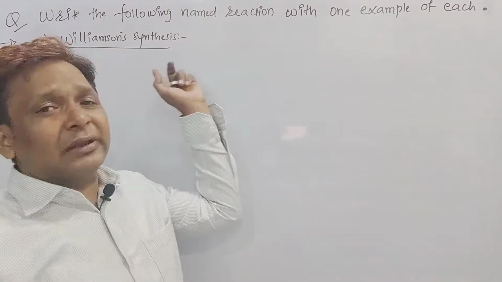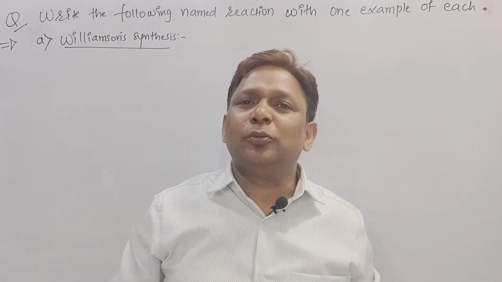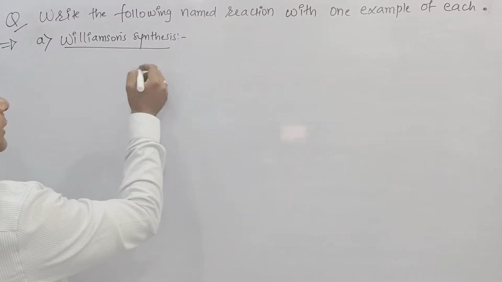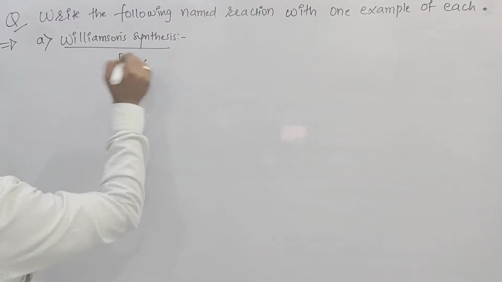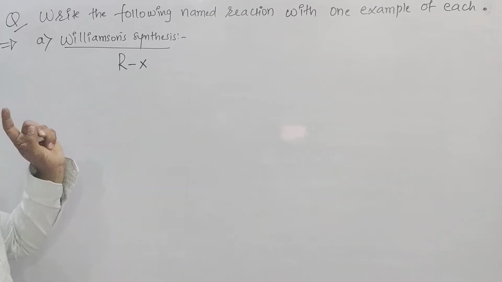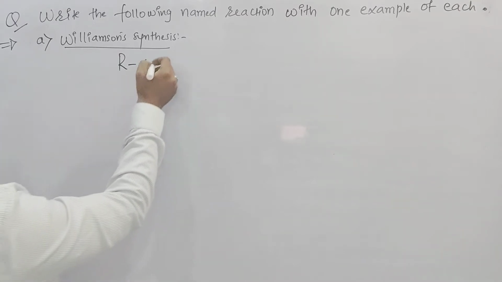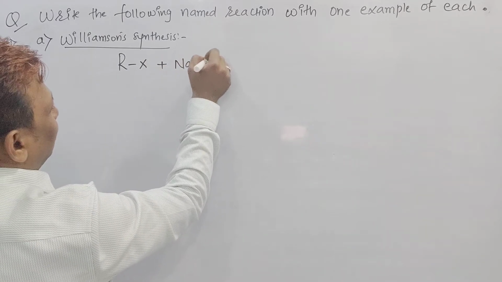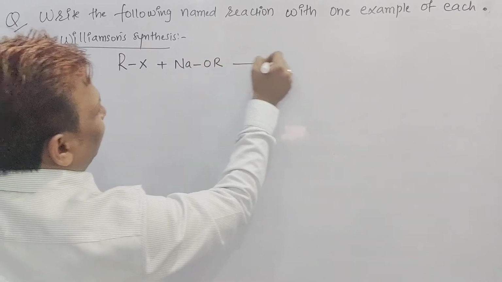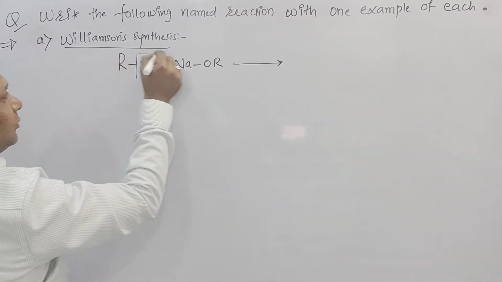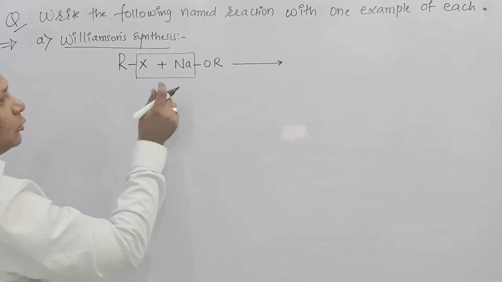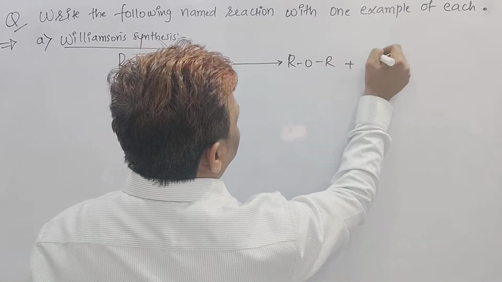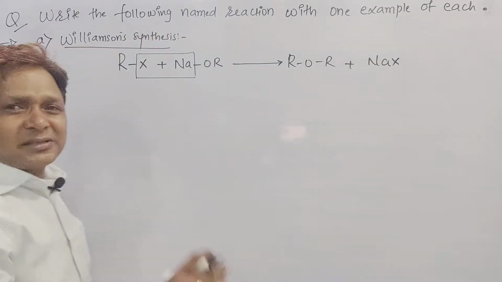But whenever they ask for Williamson synthesis, think that they are asking you to prepare ether. So what is the ether? We don't know. Don't worry. I will write the short form of Williamson synthesis for you. This is RX, and this is sodium alkoxide, I will say RONa. Can we write NaO and R? What happened? This X and Na go off. What is left with you? ROR. So I got ROR. Remaining is NaX. But this is the simple way I wrote.